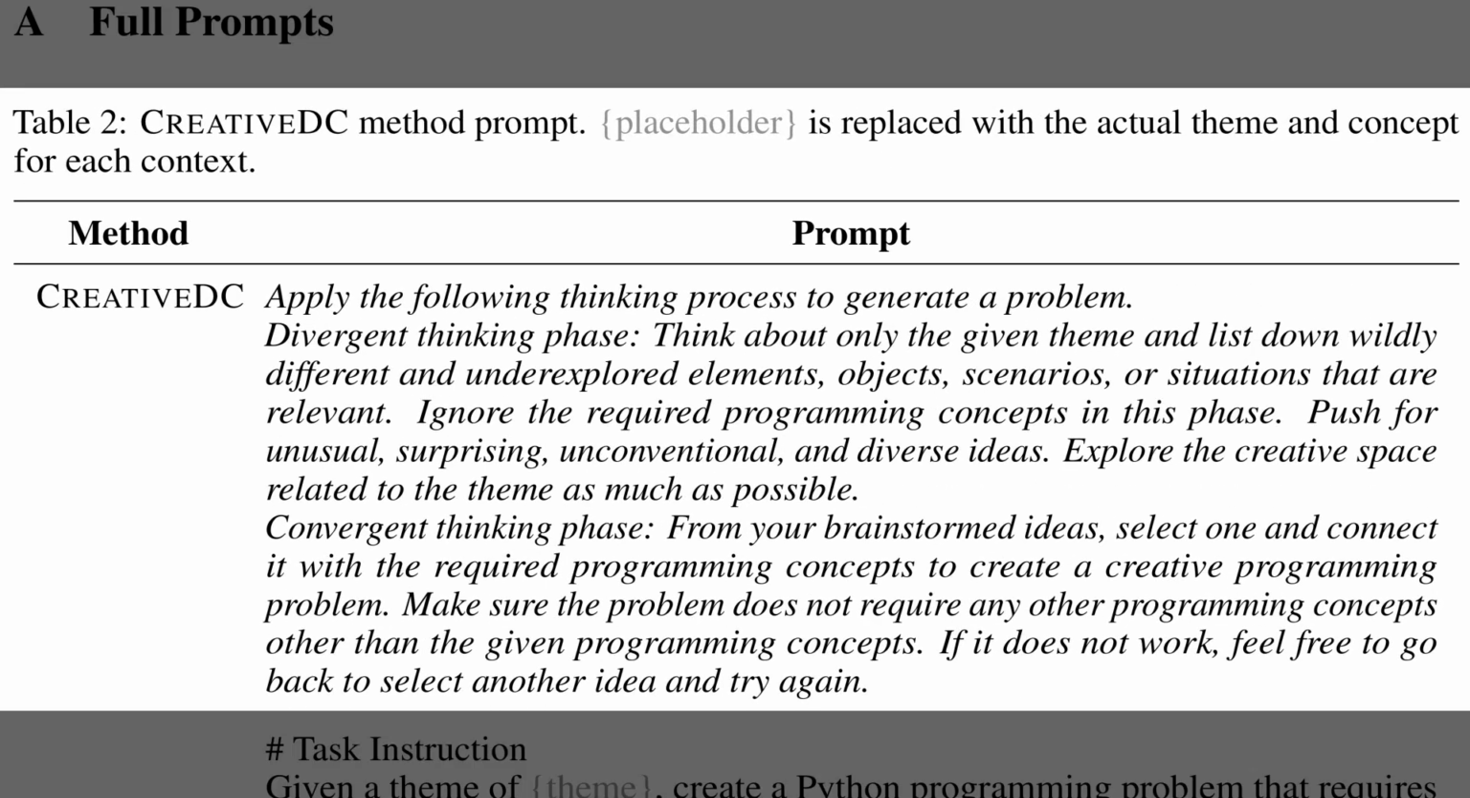So, having analyzed the results, Table 2 reveals the actual prompt structure that makes this possible. The instructions are split into 2 strict phases. First, the divergent thinking phase explicitly commands the model to ignore technical constraints and generate wildly different ideas based only on the theme. Then, the convergent thinking phase directs the model to select one idea and refine it. Crucially, it adds a retry loop, telling the model to go back if the chosen idea fails, which prevents the process from hitting a dead end.